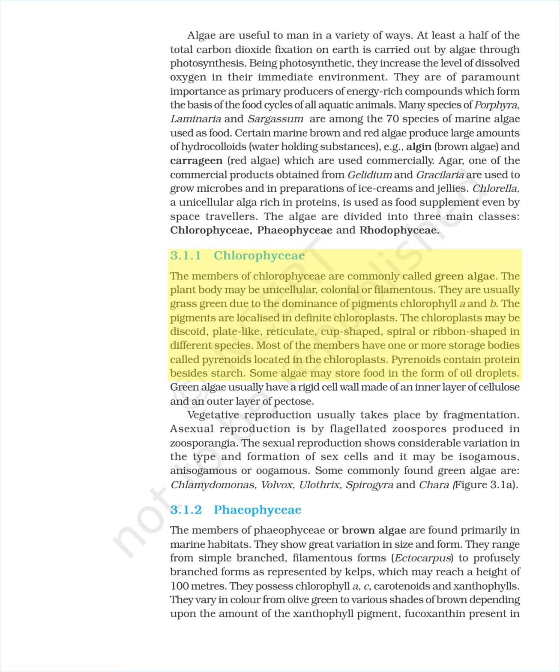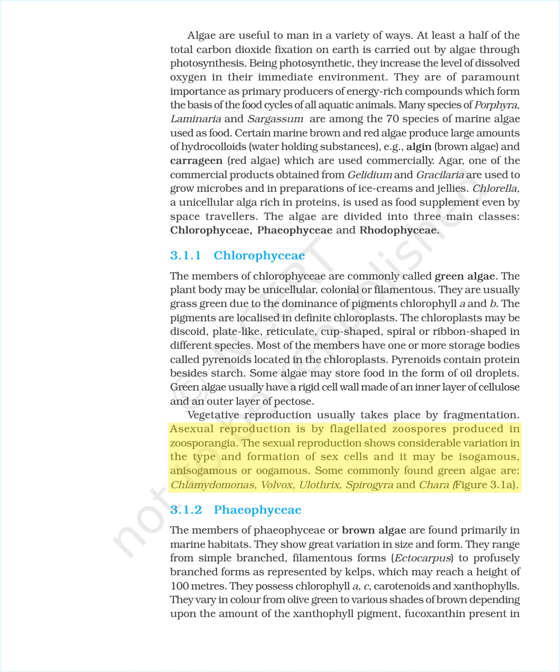Most of the members have one or more storage bodies called pyrenoids located in the chloroplasts. Pyrenoids contain protein besides starch. Some algae may store food in the form of oil droplets. Green algae usually have a rigid cell wall made of an inner layer of cellulose and an outer layer of pectose. Vegetative reproduction usually takes place by fragmentation.